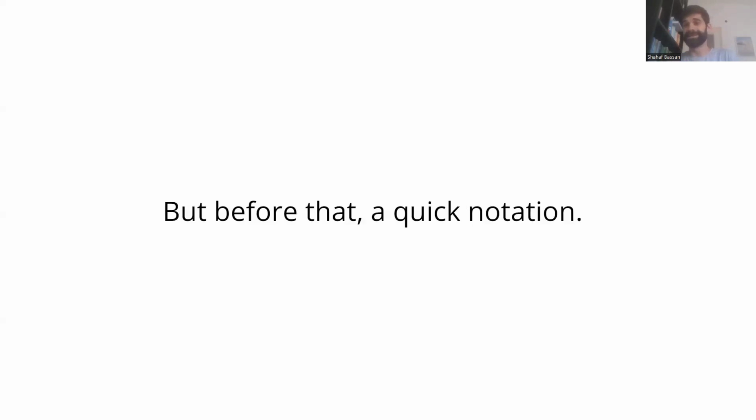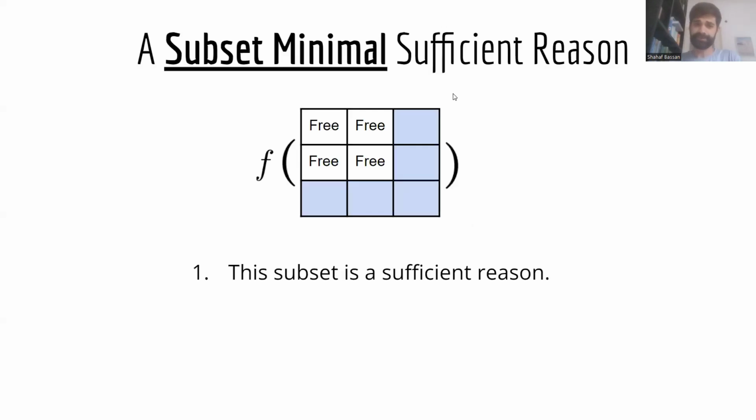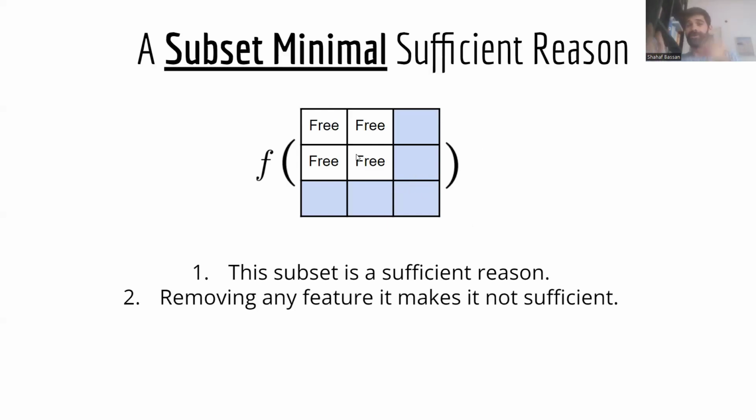Before I explain this, I need some short notation that will be useful. I will use this notation of a subset minimal sufficient reason. A subset minimal sufficient reason is simply a subset of features which is sufficient, and if we remove any one of the features from this subset, it becomes not sufficient, meaning that all of these subsets here are not sufficient.